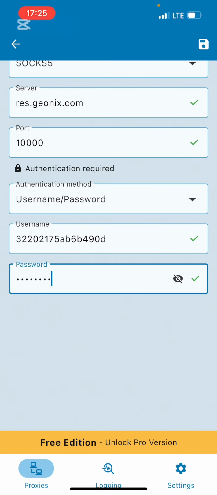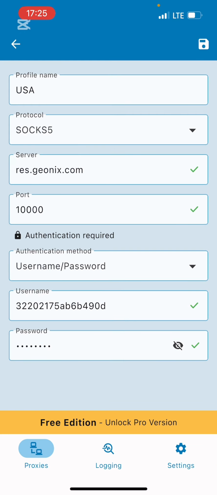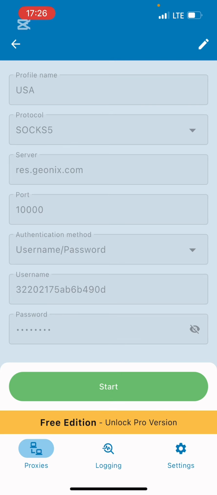Are you seeing it now? Everything is ticking green. Are you seeing it? My server, my ports, my username and password. So I'm going to be clicking on save, right?